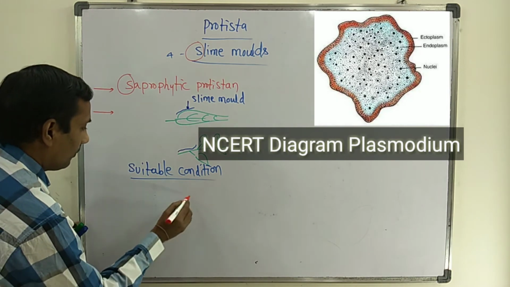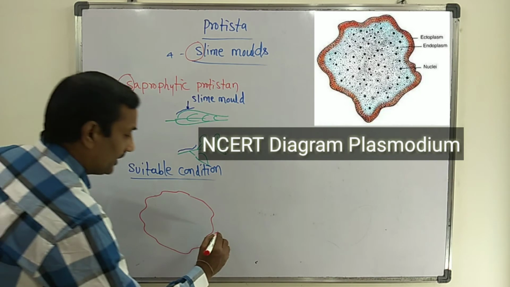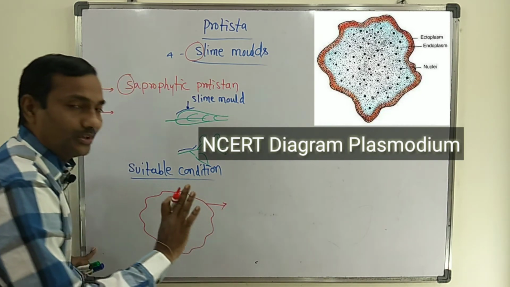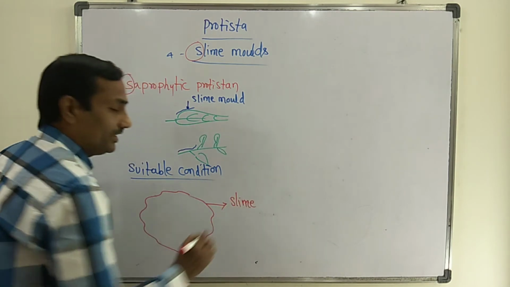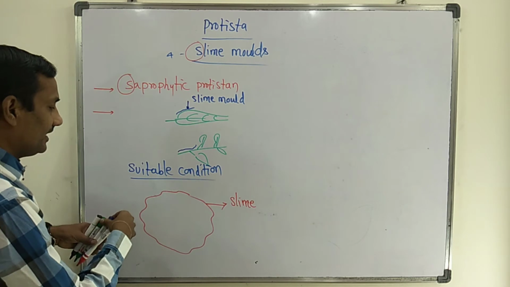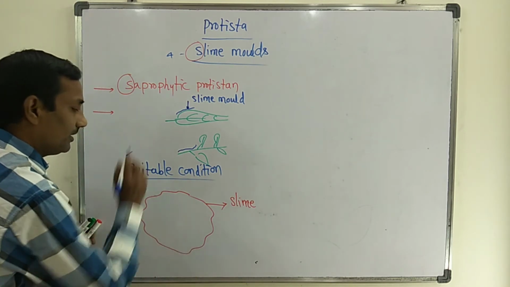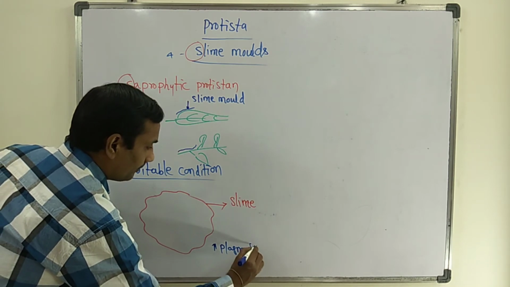Once you see here, whatever structure I am drawing, that is called plasmodium. It is not surrounded by a cell wall. It is surrounded by a sticky fluid that is known as slime. This total structure is formed during suitable conditions. This structure is called plasmodium.